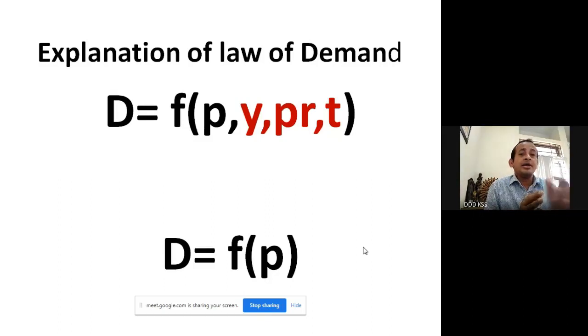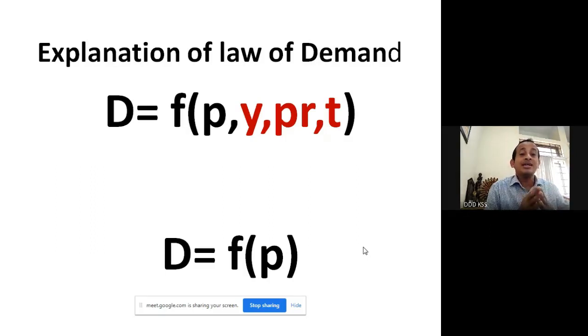Here D stands for demand, equal to F, where F is the function. Demand is the function of what? Price. P stands for price, Y for income, then small PR indicates the price of the related goods.